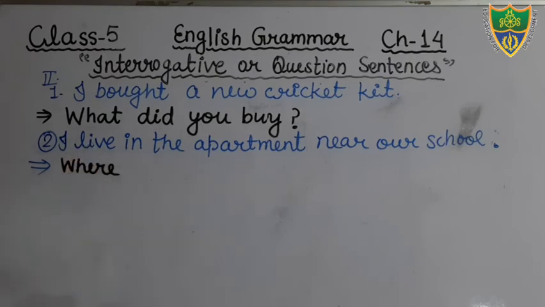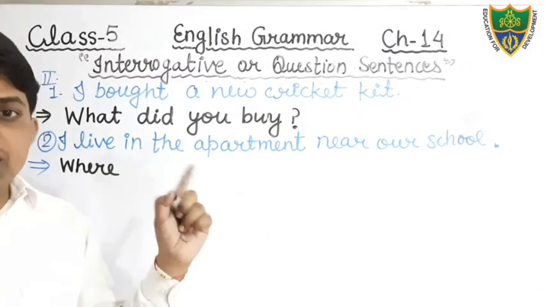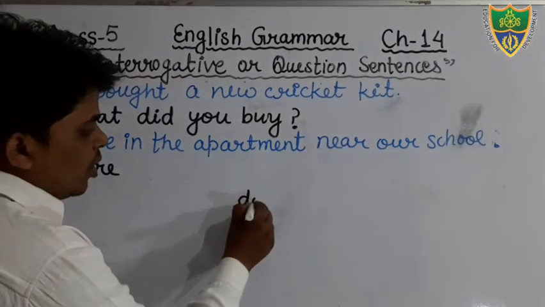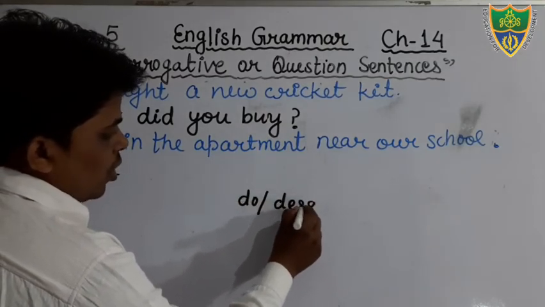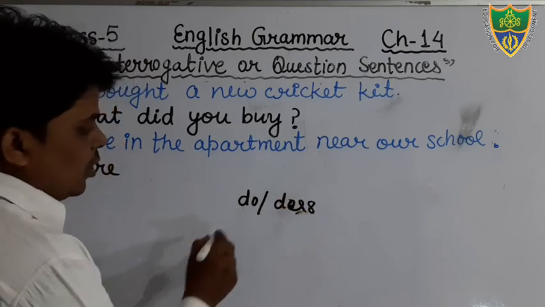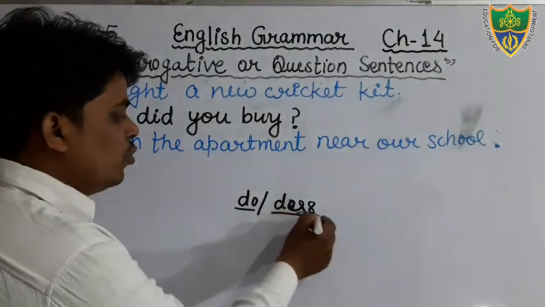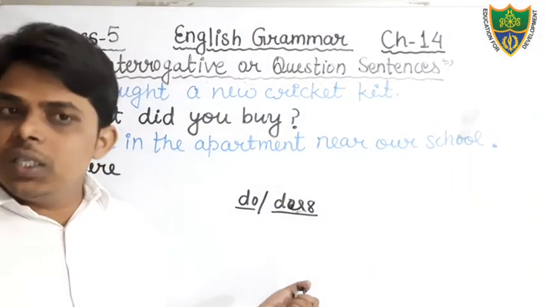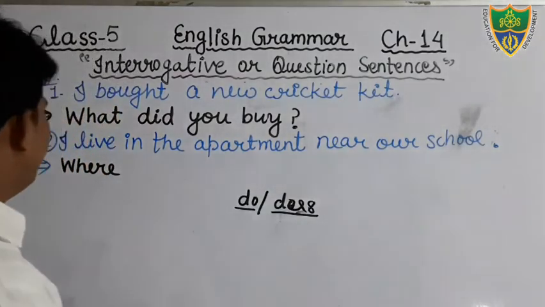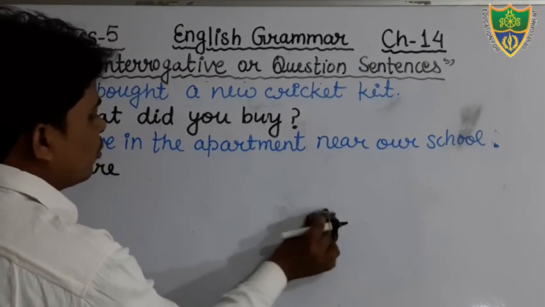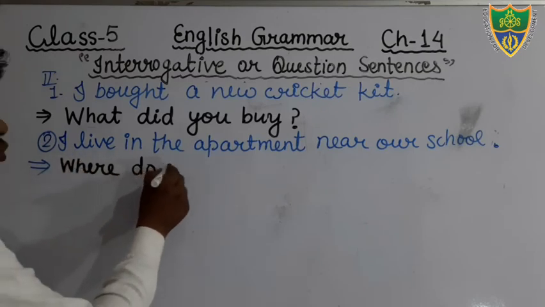You have to recognize the tense. I live. Okay, it means simple present tense is used here, and in the simple present tense we use the helping verb do or does. We use do with I, you, we, they, and plural subjects, and we use does with he, she, it, and singular subjects. So we can see here I is used, therefore we will use do here. Where do you live?